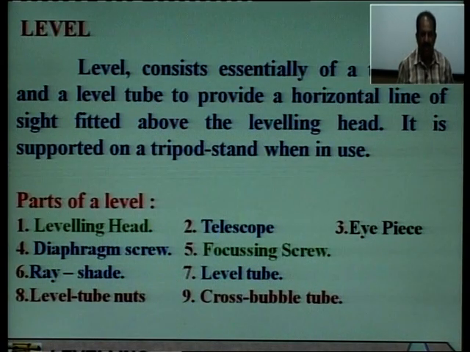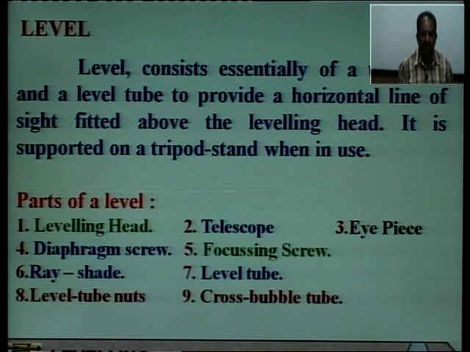Every level consists of a level tube and a telescope for furnishing a horizontal line of sight. A level is supported on a tripod stand, that is, a stand having 3 legs.